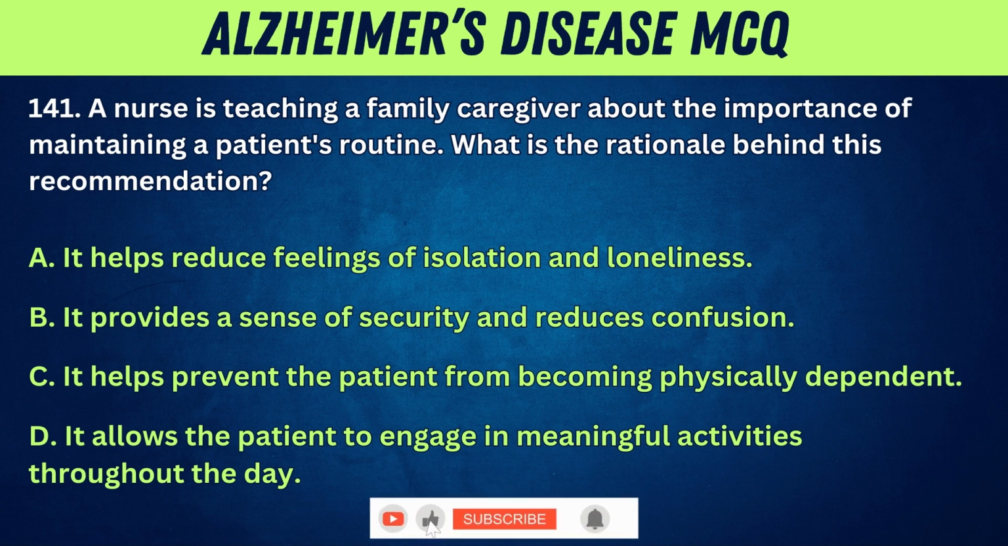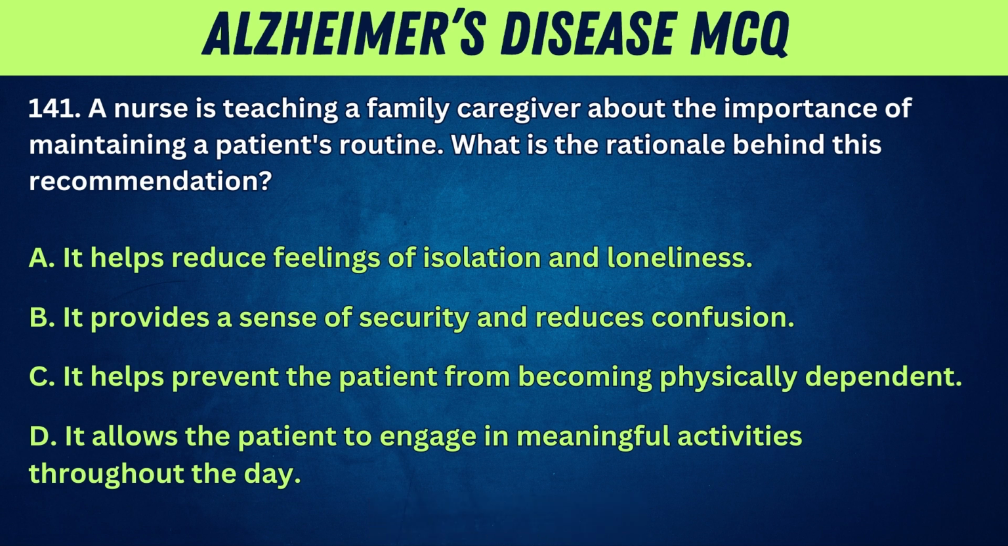141. A nurse is teaching a family caregiver about the importance of maintaining a patient's routine. What is the rationale behind this recommendation? A. It helps reduce feelings of isolation and loneliness. B. It provides a sense of security and reduces confusion. C. It helps prevent the patient from becoming physically dependent. D. It allows the patient to engage in meaningful activities throughout the day.